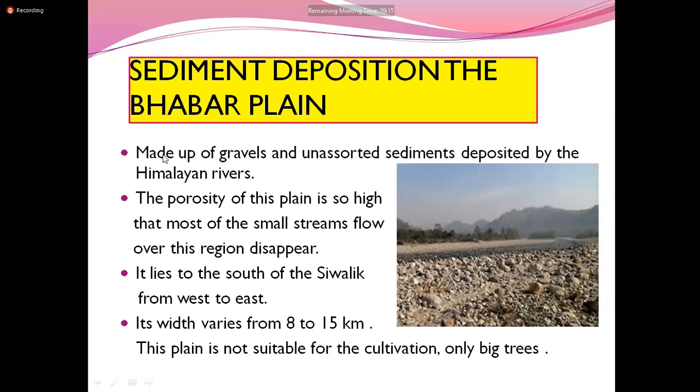This Babar Plain is made up of gravels and unsorted sediments. What do you mean by gravel? Small pebbles. Here you can see the pebbles and unsorted sediment, that means which could not be divided, which could not be decomposed. These are all brought by the Himalayan rivers and deposited here.